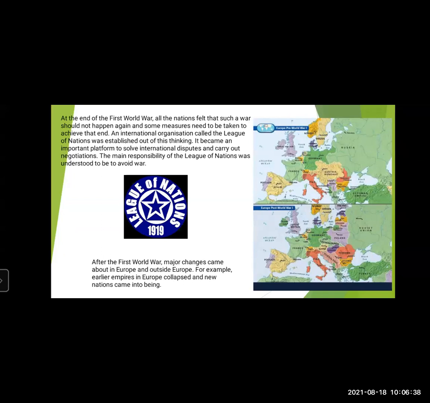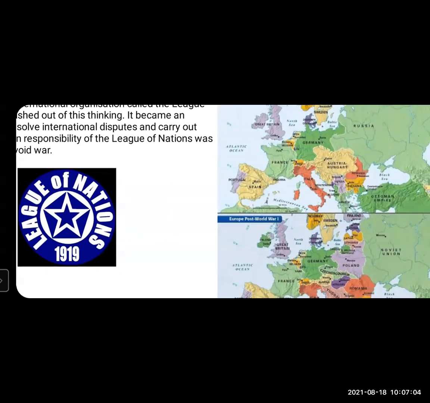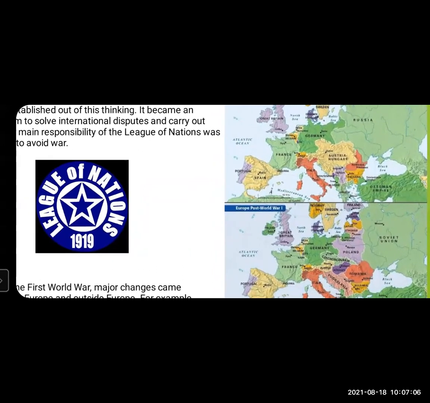After the First World War, major changes came about in Europe and outside Europe. Once the period from 1914 to 1918 ended, a lot of changes came about. For example, earlier empires in Europe collapsed. You can see this map of Europe, pre-World War and post-World War One.